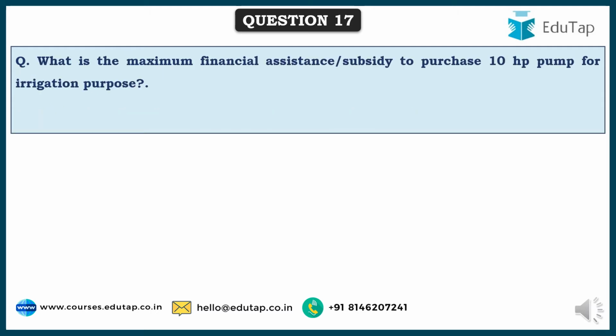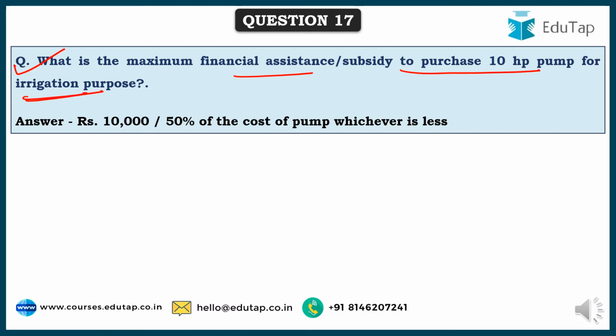So friends, next comes, what is the maximum financial assistance or subsidy to purchase a 10 HP pump for irrigation purpose? And here the maximum financial assistance or subsidy that is provided is 10,000 or 50% of the cost of the pump, whichever is less, that is provided by the government.